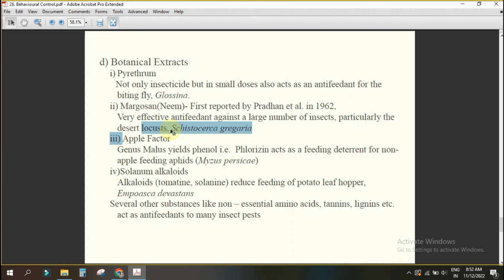Now coming to apple factor. What is that? In apple, one genus is there, Malus. This Malus genus of apple produces a phenol compound, that is phloridzin. It acts as a feeding deterrent for non-apple feeding aphids. In apple also one aphid is attacking. What is the common name? Woolly aphid, very good.